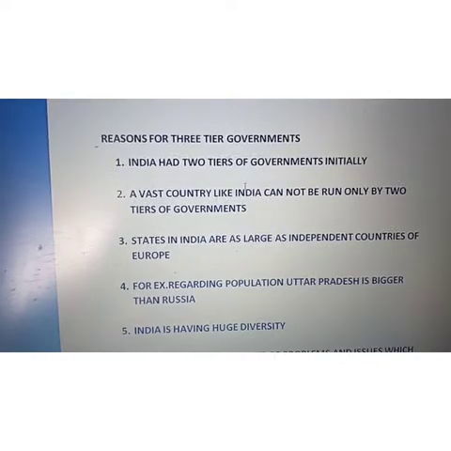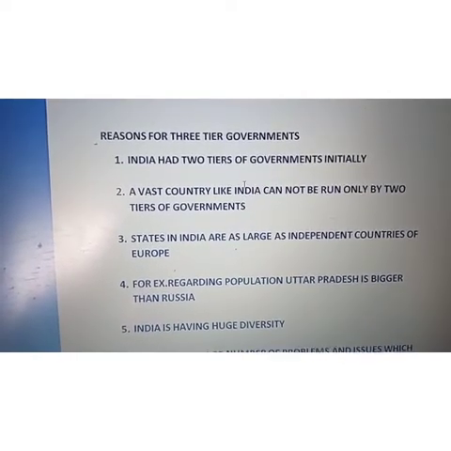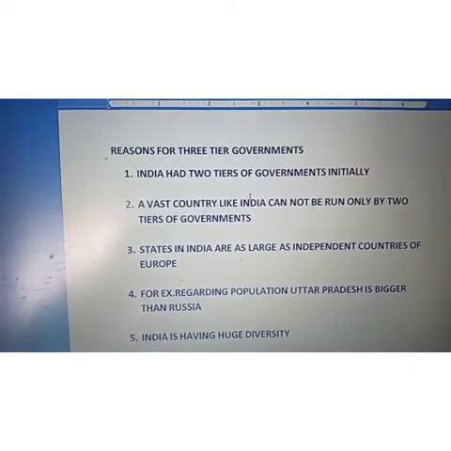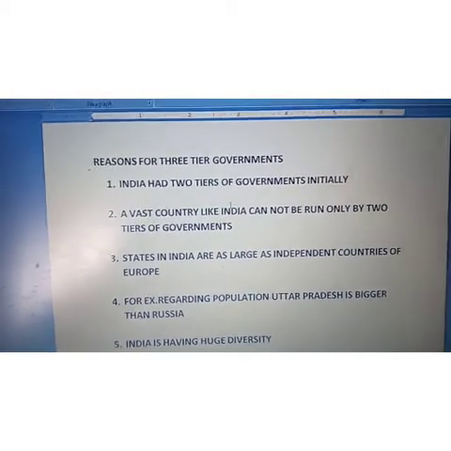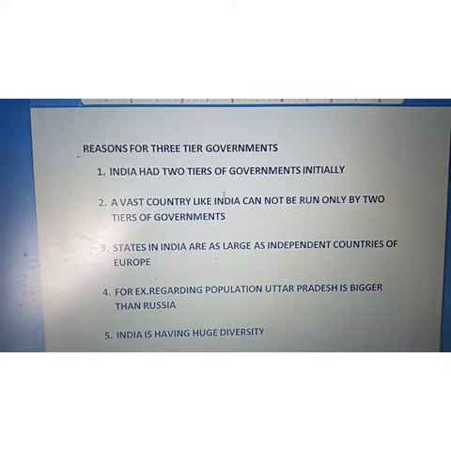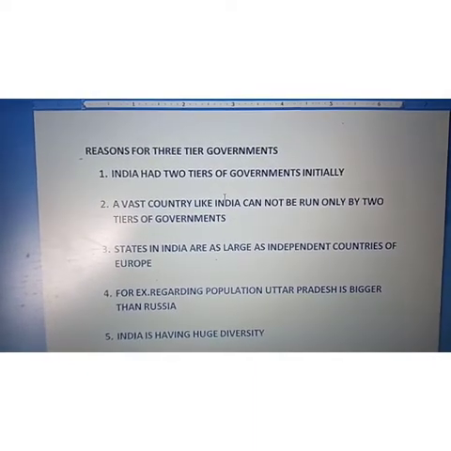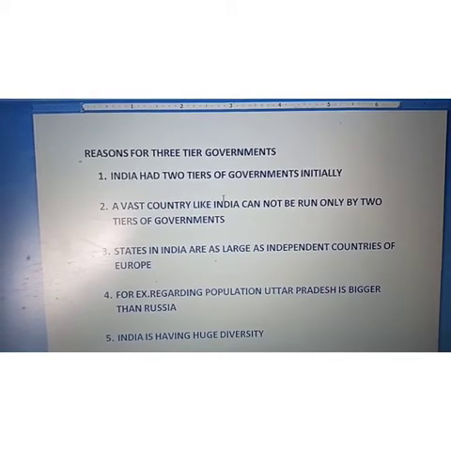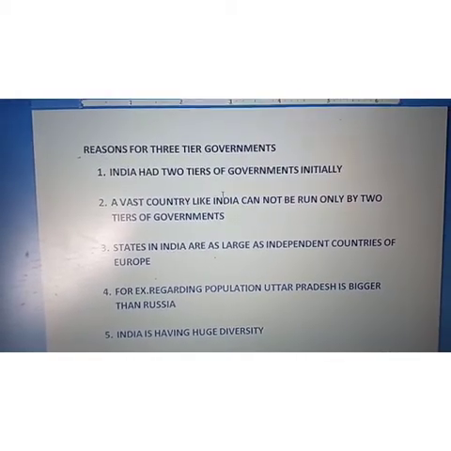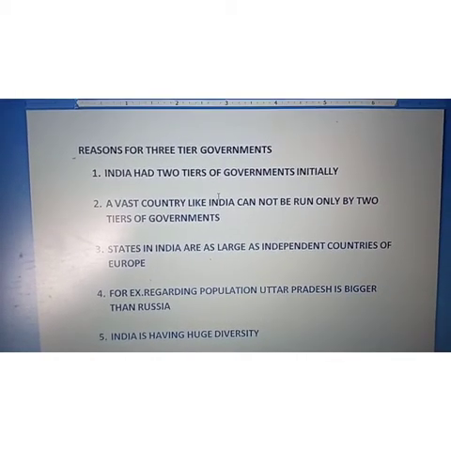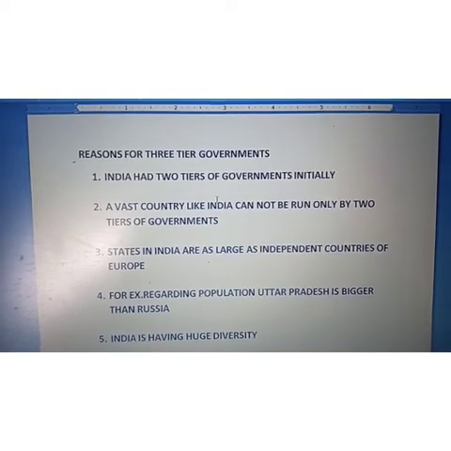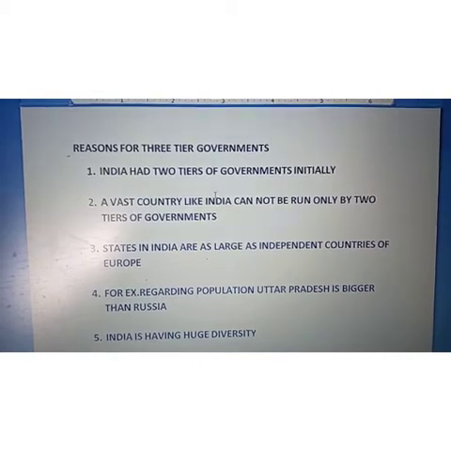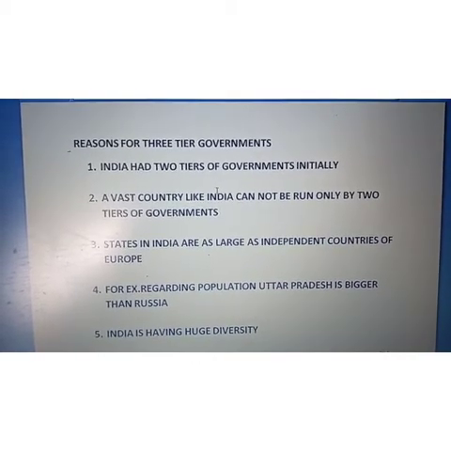Number two, a vast country like India cannot be run by only two tiers of government, because India is a welfare country all the time, keep that in mind. And as India has adopted the federal character, our first and foremost motto or aim is to give as much facility as possible to the people. So it has been decided that it is not possible for only one central government and one state government to rule or to give facility to the entire population of the country.